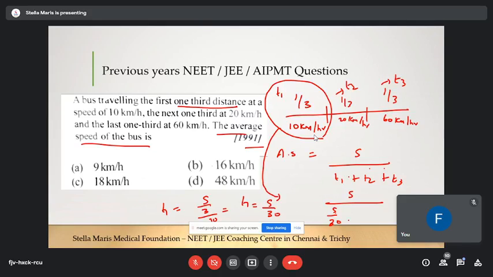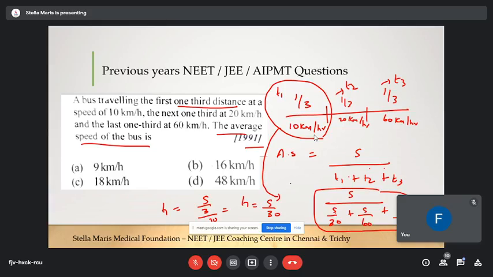So, S by 30 plus what is T2? S by 60. Very good. Similarly for T3, S by 120. So this is what you are finally getting.